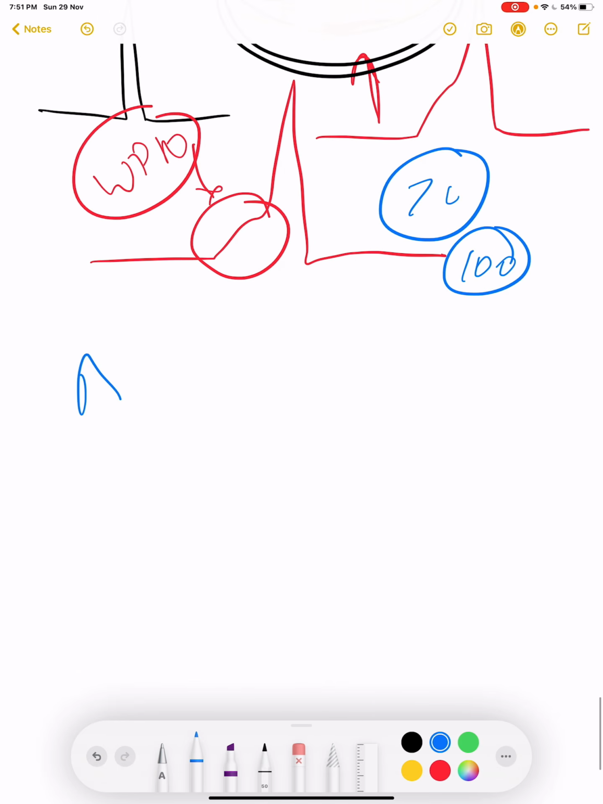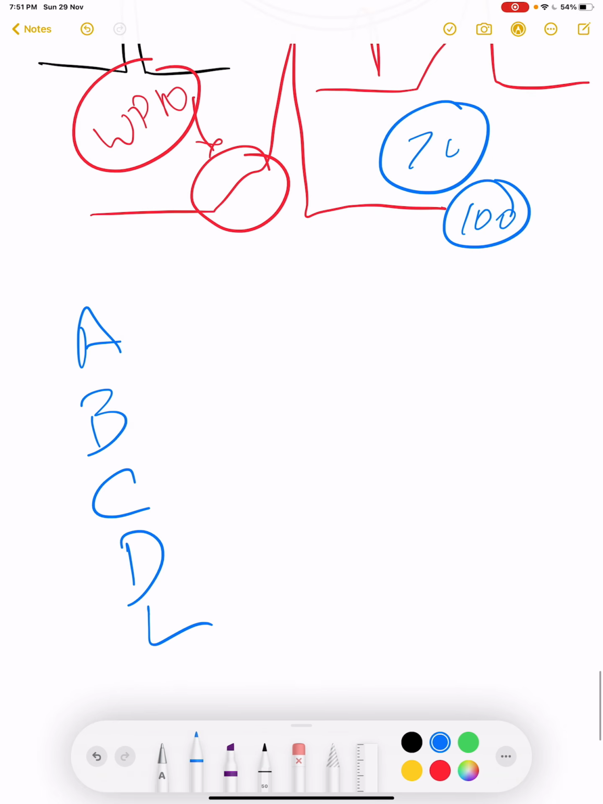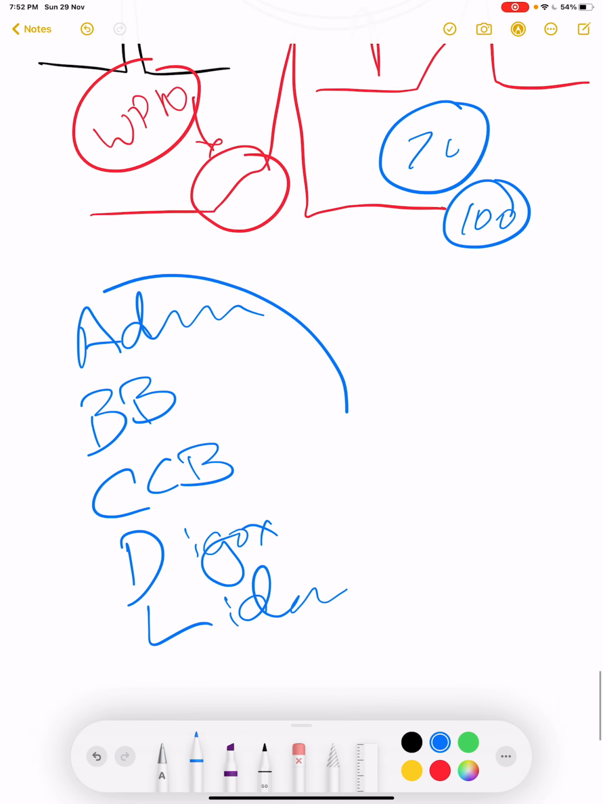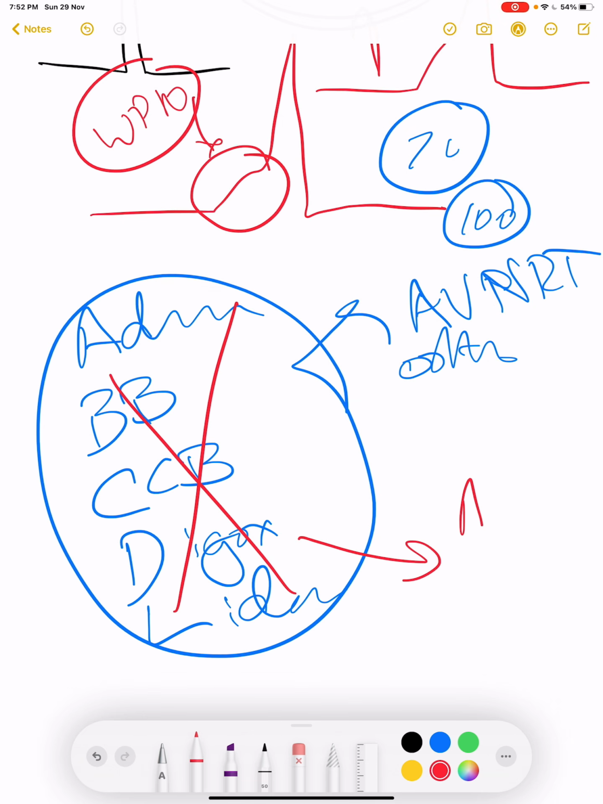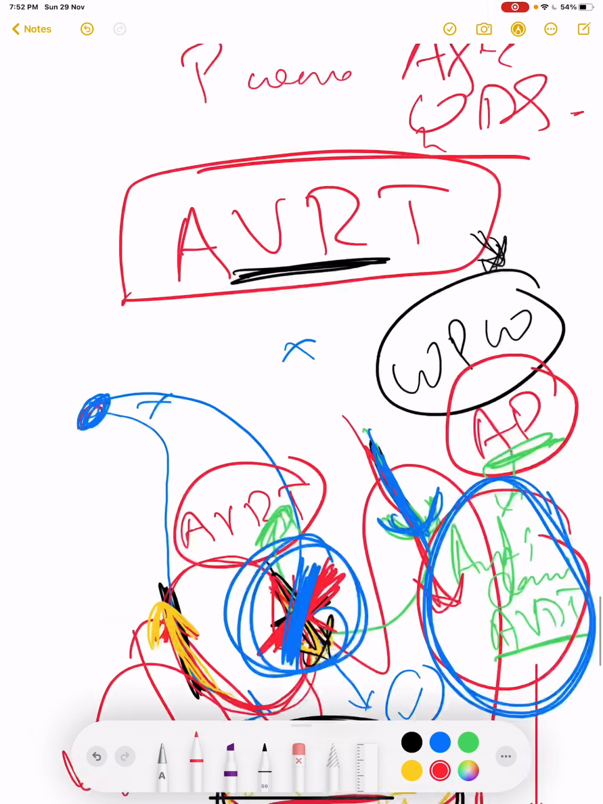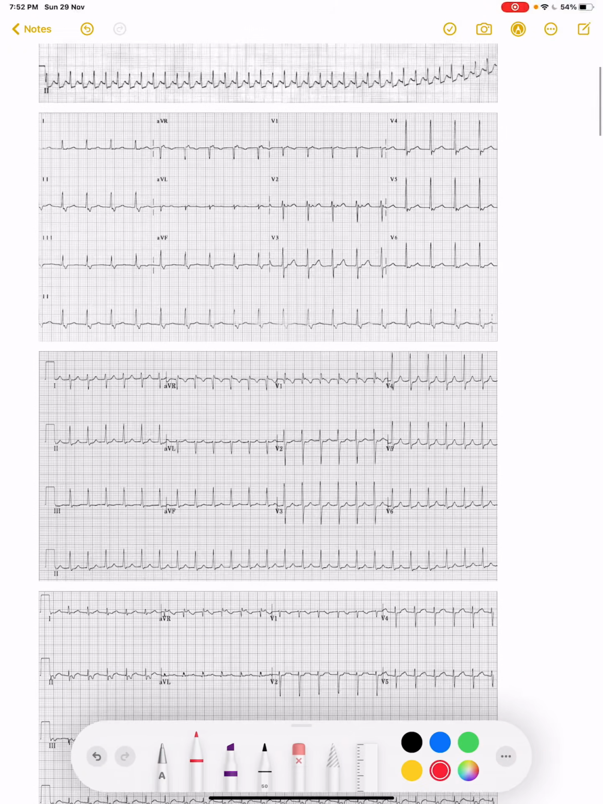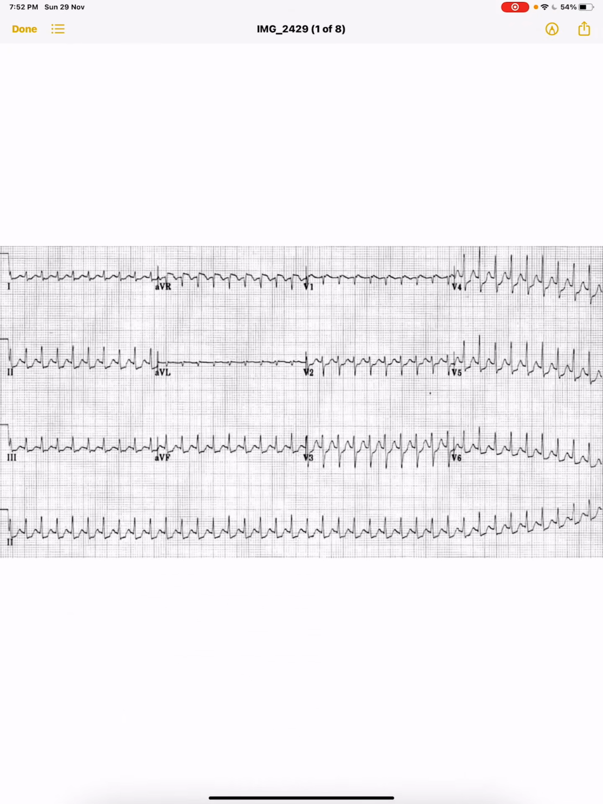And what are the AV node blockers? A, B, C, D and L. We will give adenosine, beta blocker, calcium channel blocker, digoxin, and lidocaine to AVNRT or orthodromic AVRT, but we will not give these medications to antidromic AVRT, right? So this was all about our supraventricular tachycardias. I have some ECGs to discuss with you. So let's take them one by one.